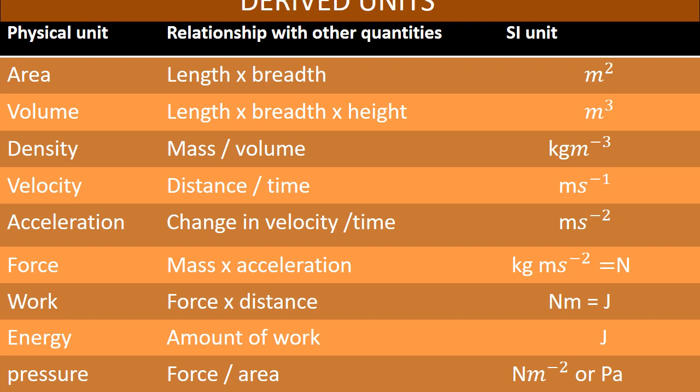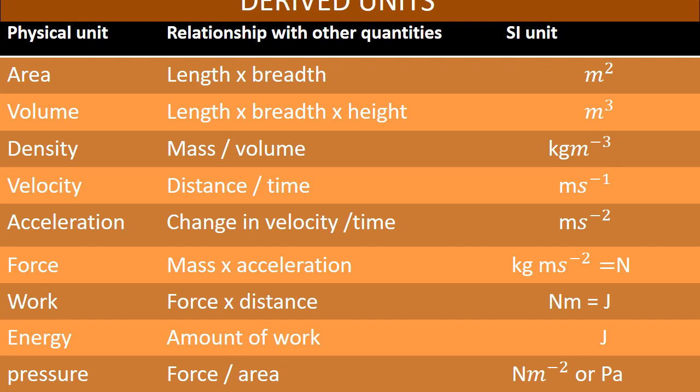Using the fundamental units, we have derived all these units. So we are calling them derived units. Okay children, the first one is area. Area, volume, density, velocity, acceleration, force, work, energy, pressure.